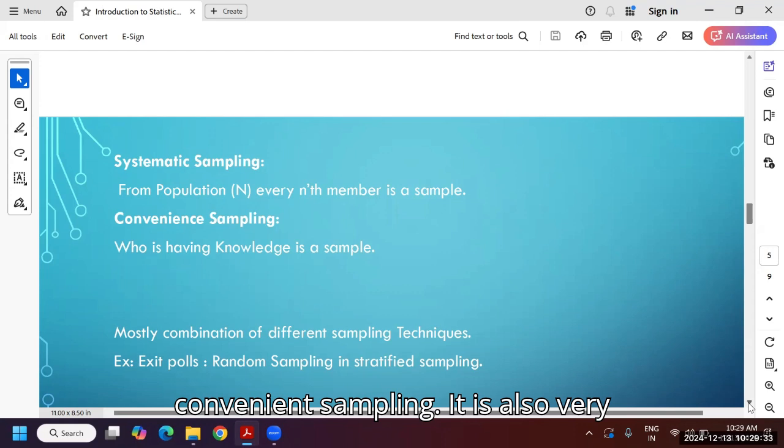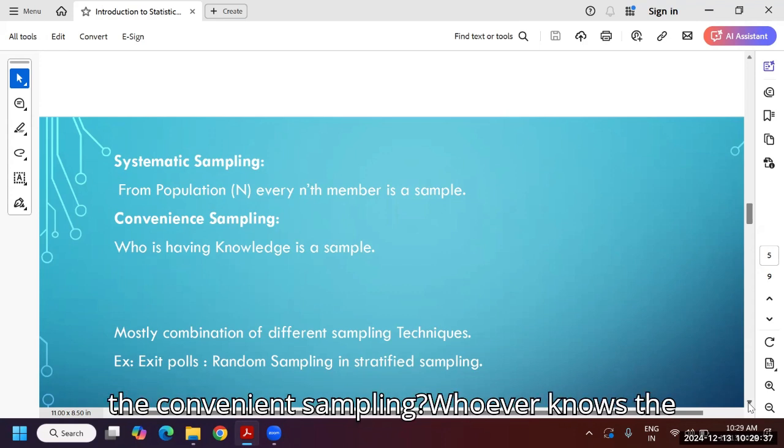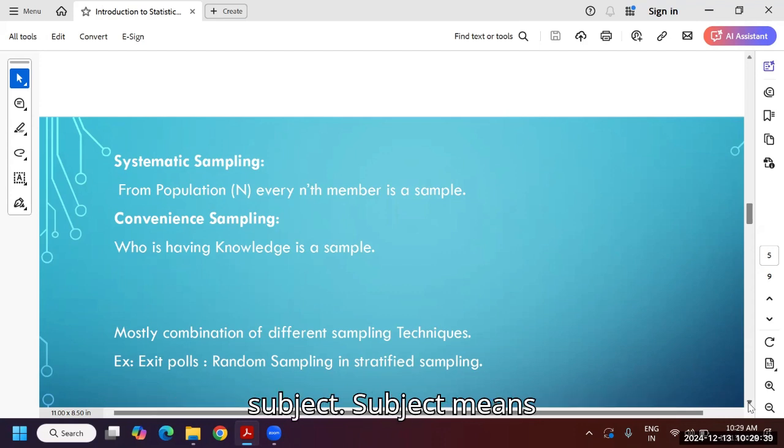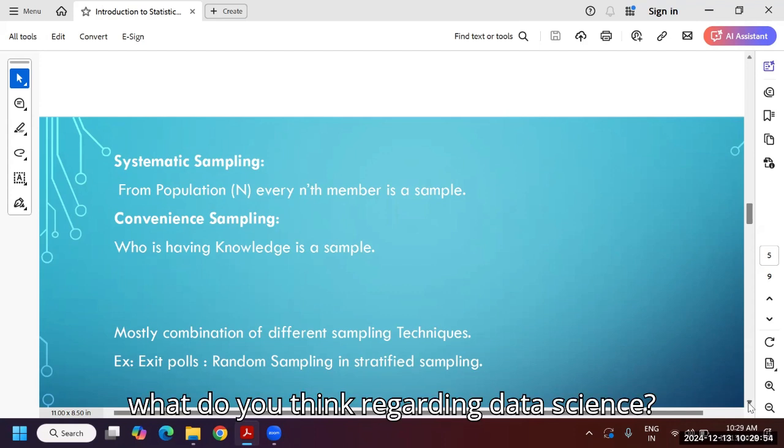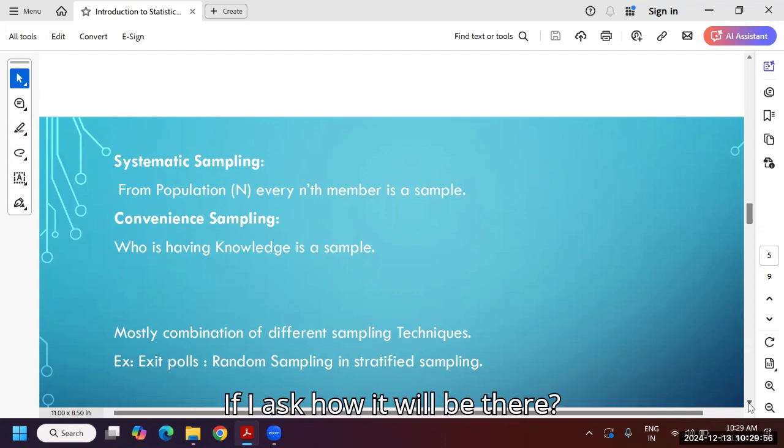And convenient sampling, it is also very important. What is convenient sampling? Whoever knows the subject. Say I want to take a survey on the future of data science. If I go and ask a person who is doing agriculture what he thinks regarding data science, it has no meaning at all.